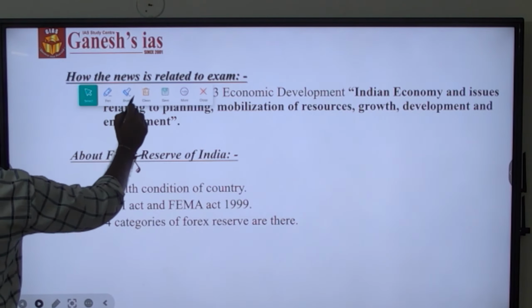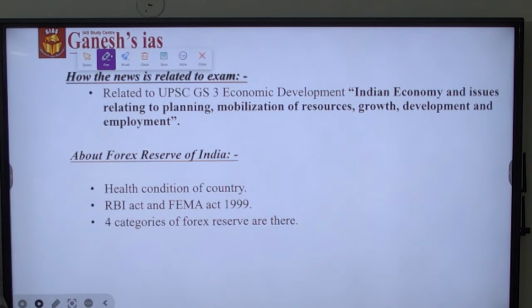How the news is related to the civil service exam is that it is related to GS3 economic development, under a subtopic called Indian economy and issues relating to planning and mobilization of resources, growth, development and employment. So under this topic only the news will be coming. Let's discuss what the Forex reserve in India is about.